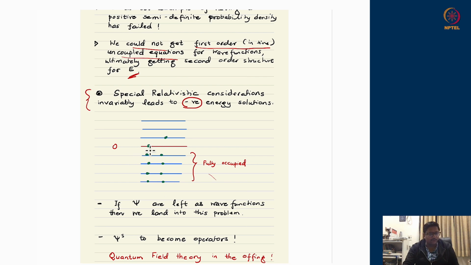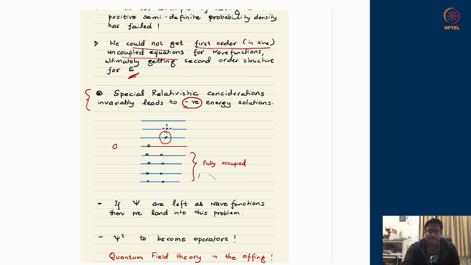If all of them are occupied, being fermions, which we will see in more detail in quantum field theory, they cannot accommodate more. So Dirac's proposal for this Dirac equation was that negative energy states are completely occupied. Therefore, there cannot be any new particle with negative energy. The only thing which we can have is positive energy. This is a working ad hoc solution being proposed.